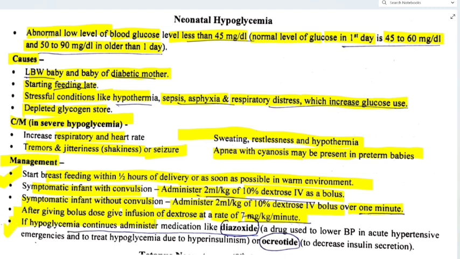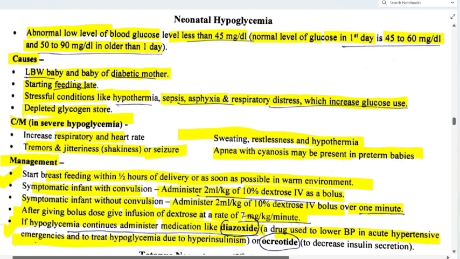Even after giving 2 ml per kg of 10% dextrose, if hypoglycemia continues, then we have to administer medicine like diazoxide, which is used to lower BP in acute hypertensive emergencies and to treat hypoglycemia due to hyperinsulinism, or octreotide to decrease insulin secretion. These two medicines we can use.